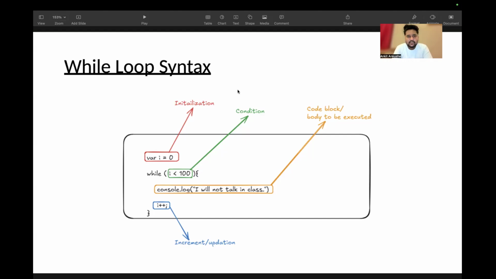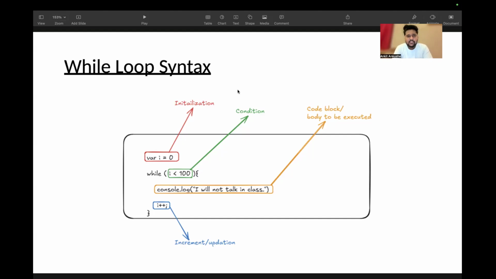First the red block is initialization, second is the condition, the green block, then comes the yellow block, which is the code block or body to be executed. This is where you will be writing all the code which needs to be executed. Then after that, there will be an increment or updation statement. This is the while loop syntax.